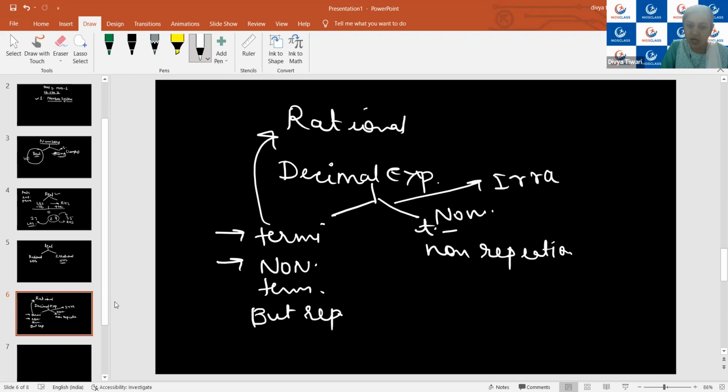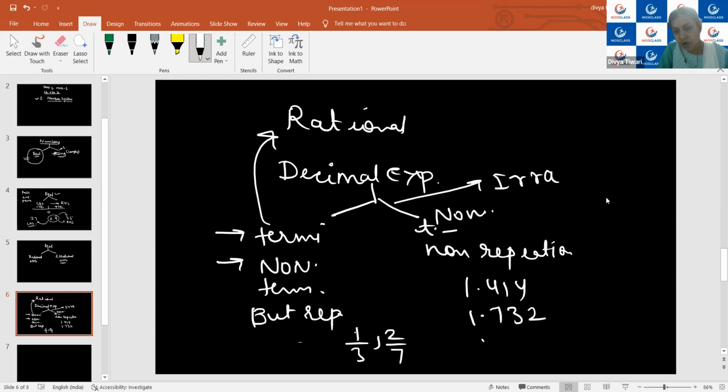The examples of rational numbers are 1/3, 2/7, any such number. And if I talk about irrational numbers, then you can say 1.4132, 1.732, and so on, or 3.14732. These are all examples of what? Irrational numbers. I hope it is clear. Generally, we find any number under the square root symbol with a value that is a non-perfect square, and all such numbers are irrational numbers, root A.